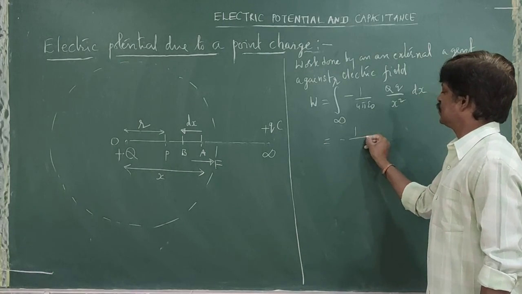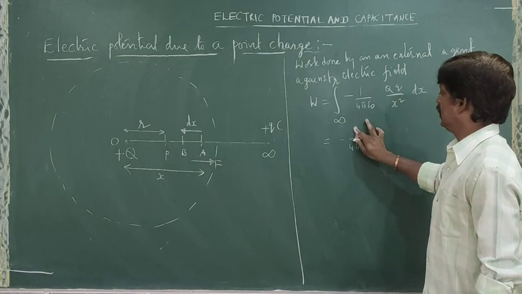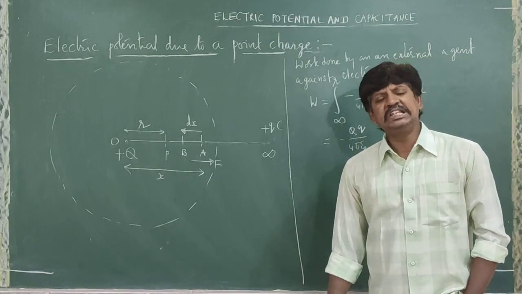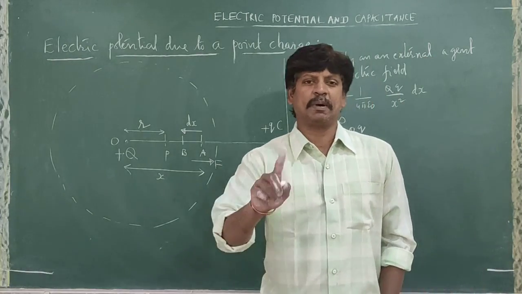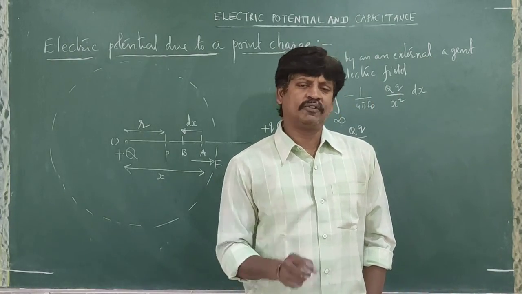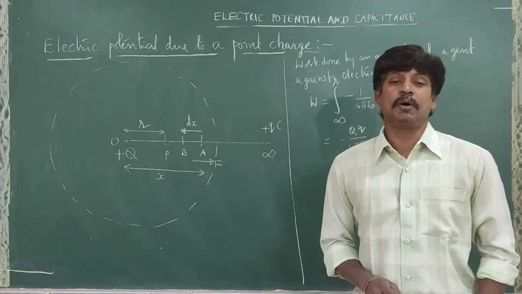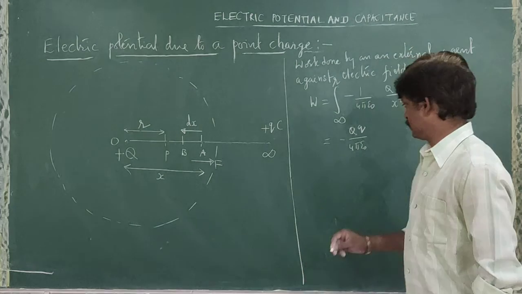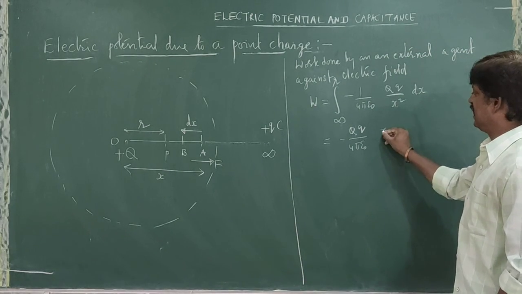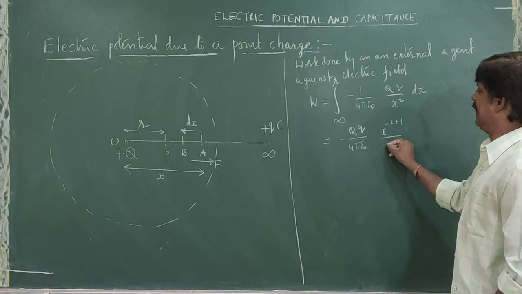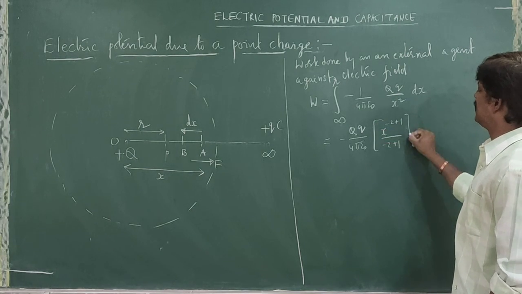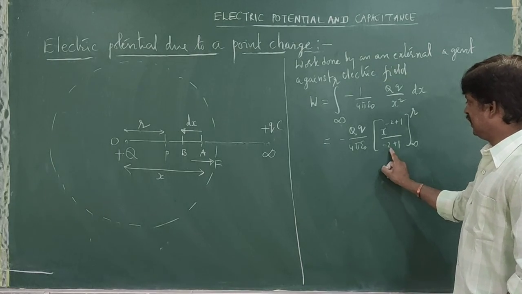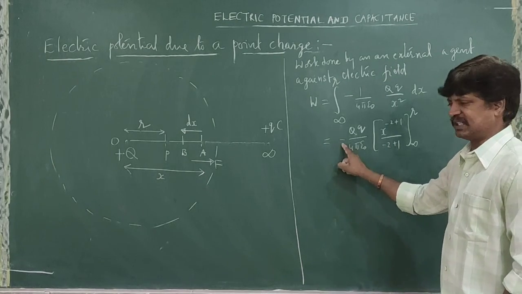So minus 1 by 4 pi epsilon naught into capital Q small q, integration of 1 by x square, which is x power minus 2. You know the formula very well: integration of x power n dx is equal to x power n plus 1 divided by n plus 1. So x power minus 2 plus 1 divided by minus 2 plus 1. What are the limits of x? Infinity to r. Here minus 2 plus 1 is minus 1, and minus minus cancel.